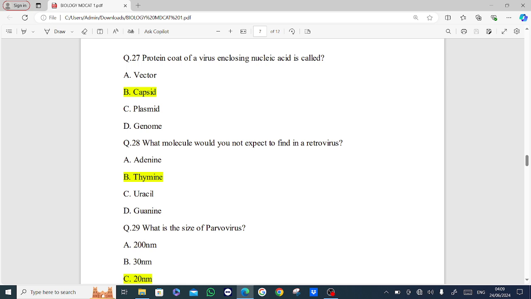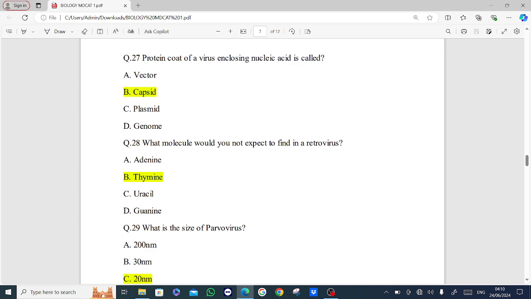Next MCQ is, what molecule would you not expect to find in a retrovirus? Options are adenine, thymine, uracil, guanine. Answer is option B, thymine.